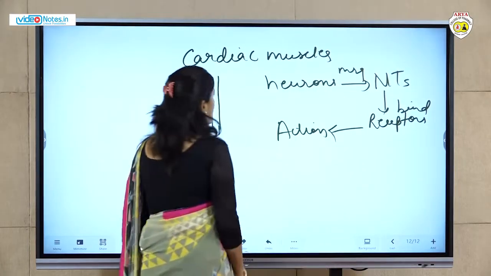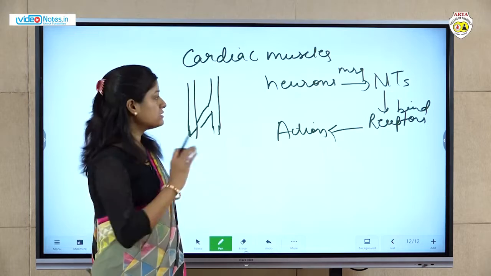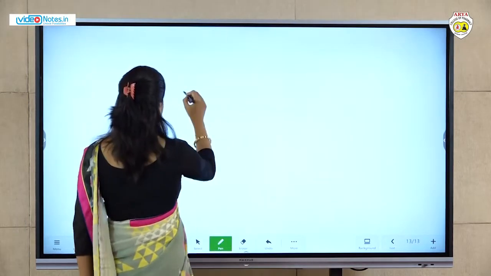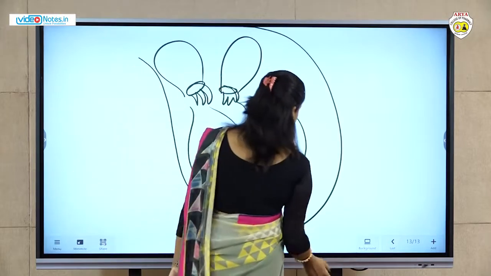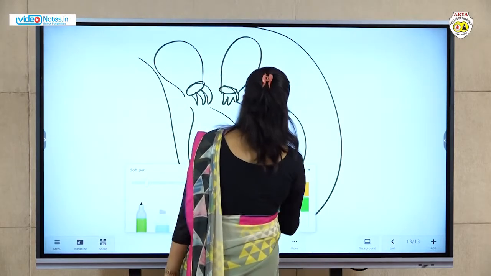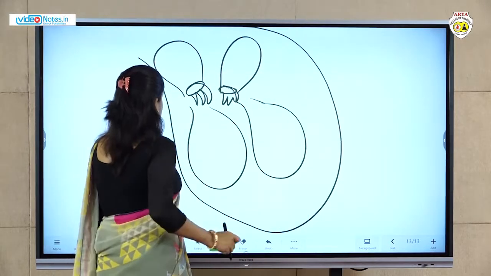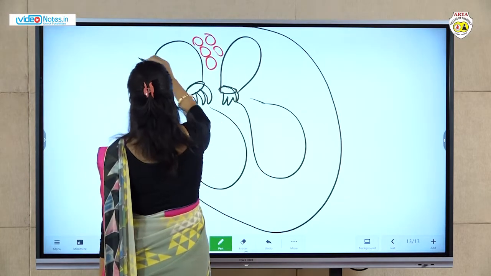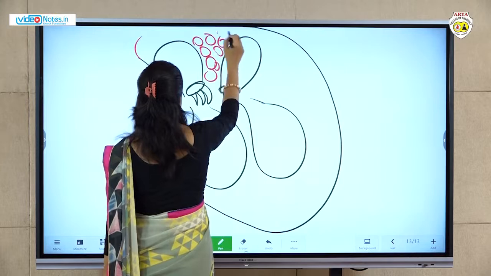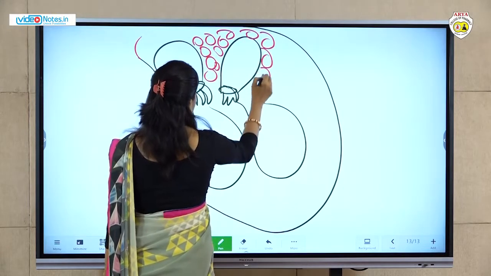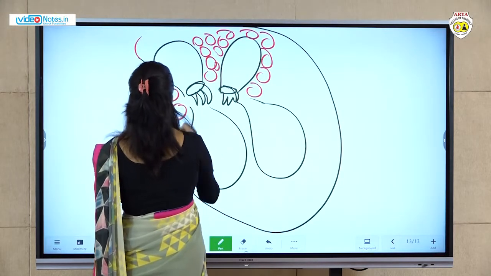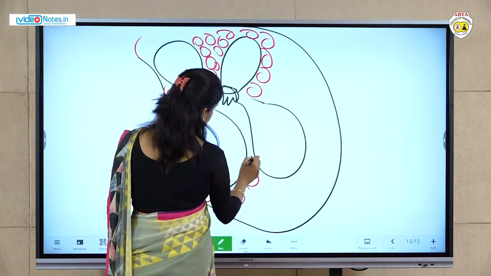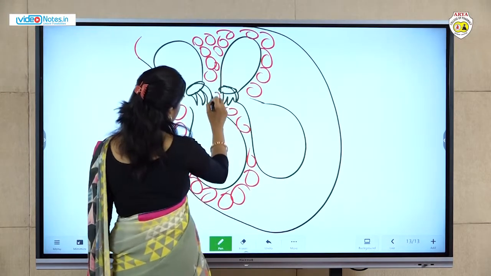Now, if we talk about the cardiac muscles, so conductive system of heart, how is the conduction possible? So we can make the diagram here again. Here we can see so many of the muscles are present here. These are the muscle cells. So many of the muscle cells are present here.